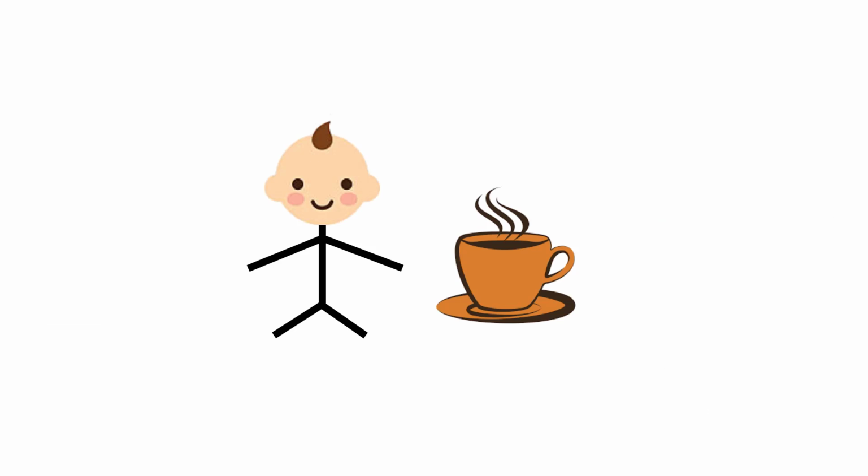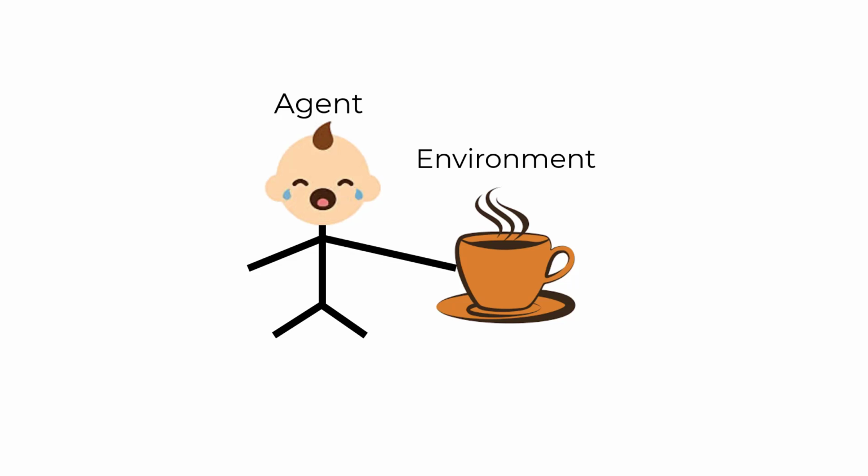Let's go back to our example with the toddler. In that example, the agent is the toddler. The environment is the cup of coffee. The state would be the heat emitted from the cup of coffee. The action would be the toddler moving their hand to touch the cup, and finally, the reward would be the pain the toddler feels from being burned. In this scenario, the toddler wants to avoid pain, therefore the reward of pain will be a negative reward. However, rewards can be neutral or positive, like in the example with the student.